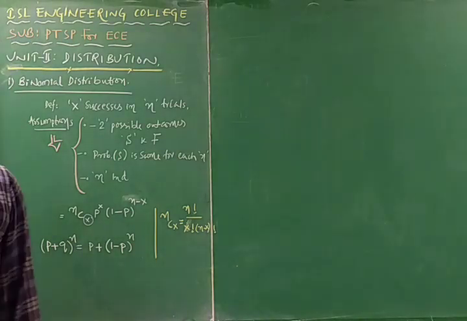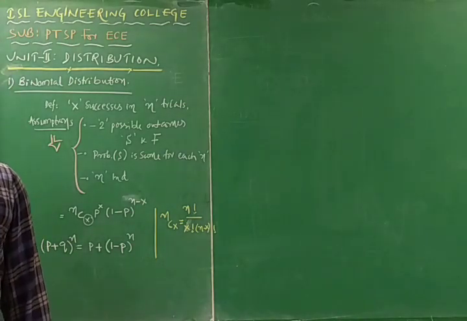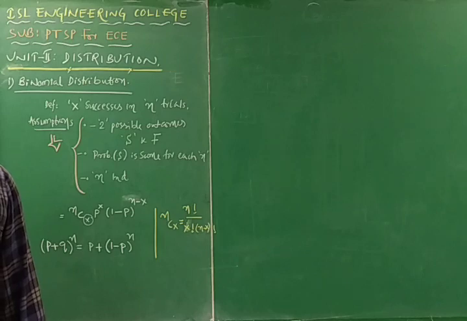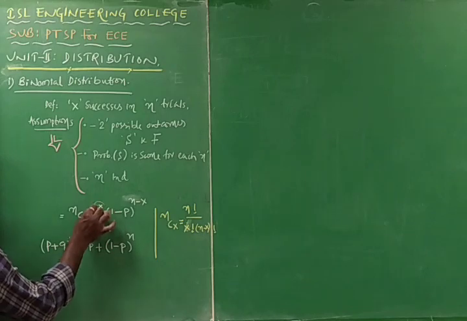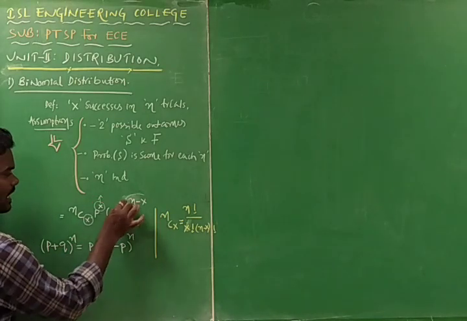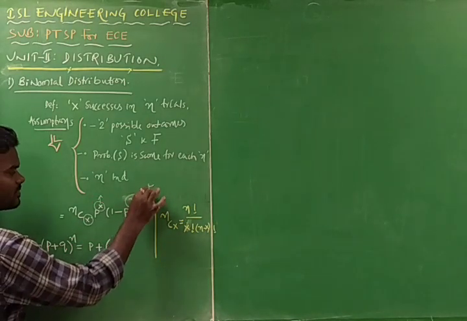So what I wanted to conclude is the probability of getting X successes and n minus x failures among n trials is given by, that means what? X is the number of successes and n minus x is the number of failures.